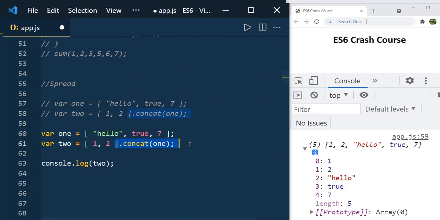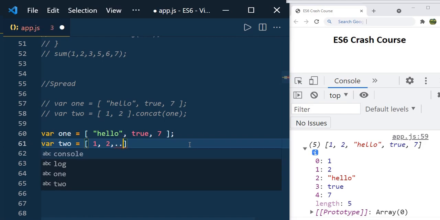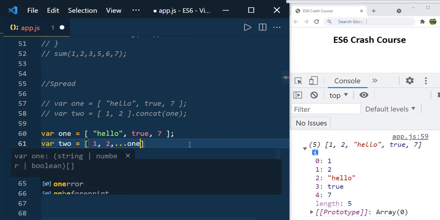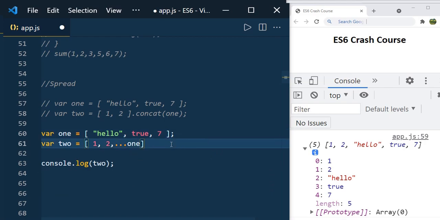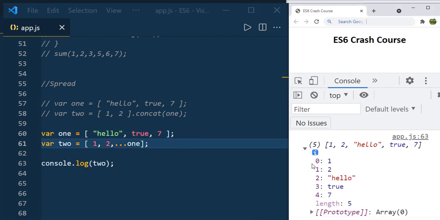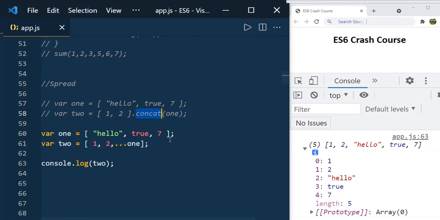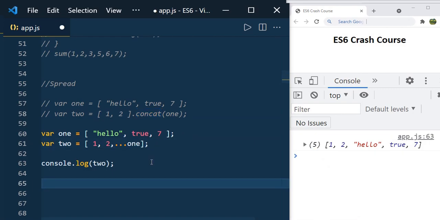concat, this is how it was, right? So just add a comma and use three dots, the way you use for the rest operator, and here use array1. And now you can see the same result, 1, 2, hello, true, 7. Here you can see the syntax is very easy and you don't need to use the concat method. Let us see another scenario.